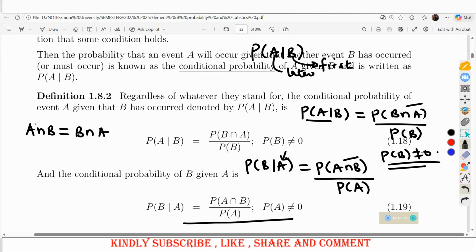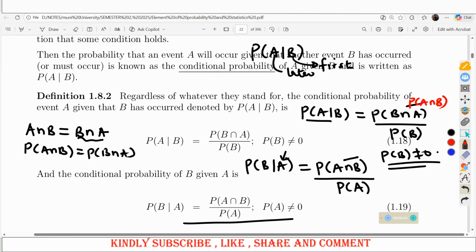because the outcomes, or the members, of A intersection B are the same elements as in B intersection A. So we can have the probability of A intersection B the same as the probability of B intersection A. If you have the probability of B intersection A divided by the probability of B, then instead of writing B intersection A, you can use the same values for A intersection B. In other words, this can be A intersection B or B intersection A.